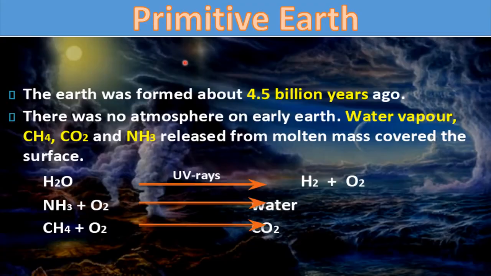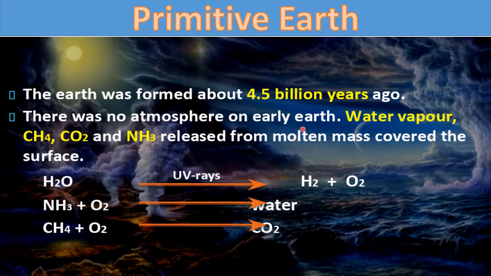So what were the conditions on the primitive Earth when the Earth was formed about 4.5 billion years ago? How was the atmosphere? There was no atmosphere on early Earth. Water vapor, methane CH4, carbon dioxide and ammonia released from molten mass covered the surface.